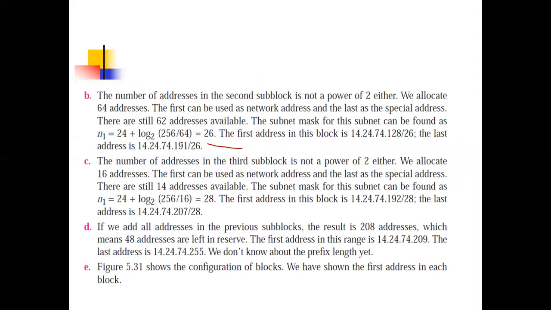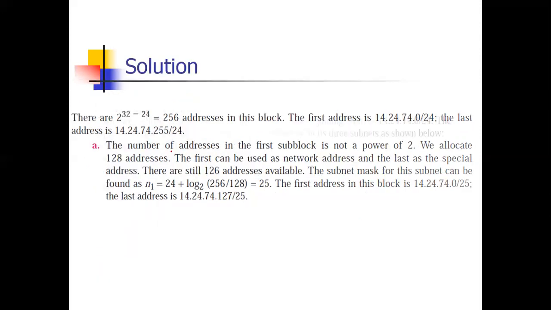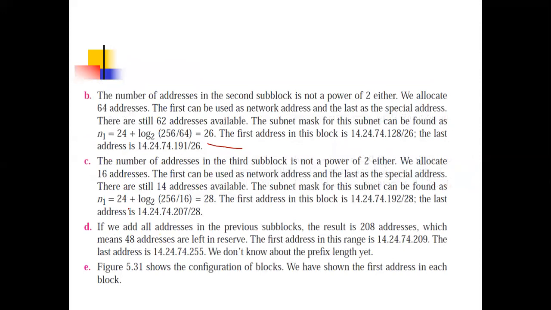Now the third is 10, but 10 is not a power of 2. Now we'll take 16. So it will be 24 plus log base 2 of 256 divided by 16, it is 28. Now the first address, the previous ended with 191, so it will start with 192. And the last address you can calculate by the method. Now if you add all these addresses, it will be only 208. So the remaining 48 are reserved.